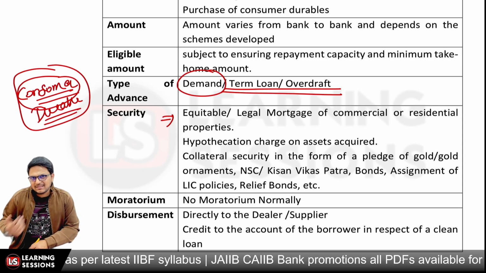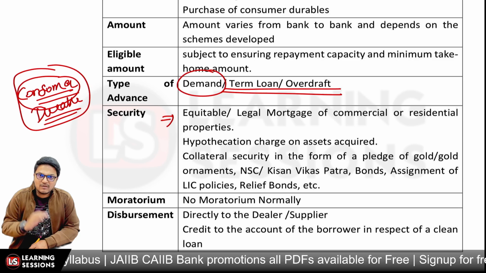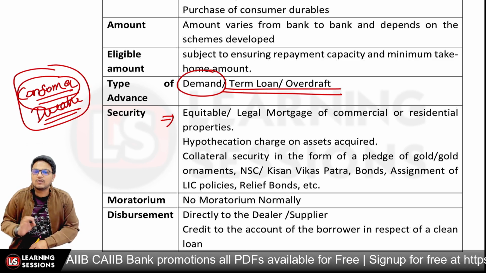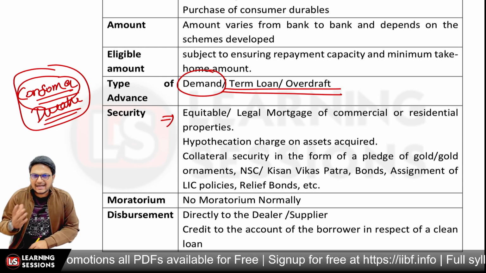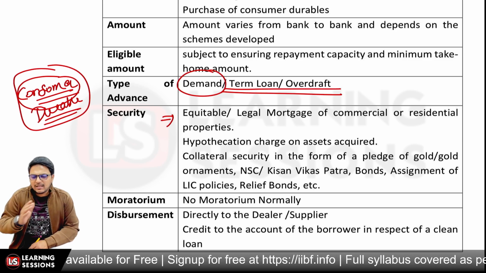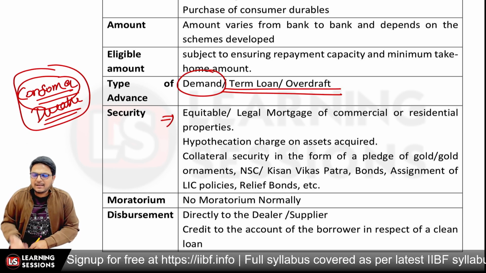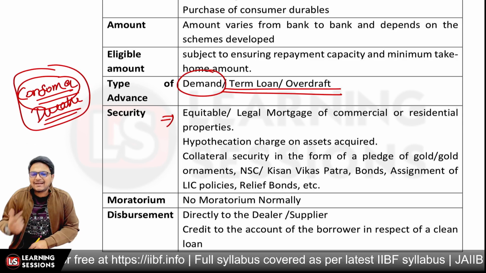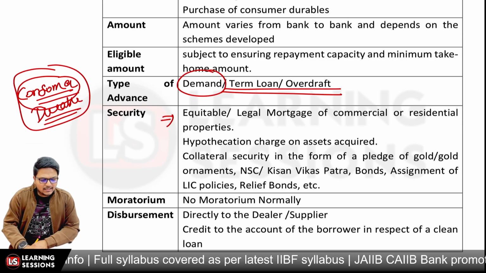And also, as we told you, there is no moratorium in this case also. As there was no moratorium in vehicle loan, there is no moratorium in personal loan also. And if we talk about the disbursement, if you're going to buy a consumer durable, in that scenario the payment will be directly made to the vendor. In general cases, if you are taking a loan, let's say for self nourishment or family maintenance purposes, the payment can directly be credited to the borrower's account, as a clean loan.